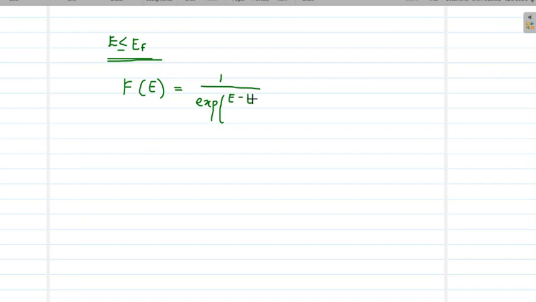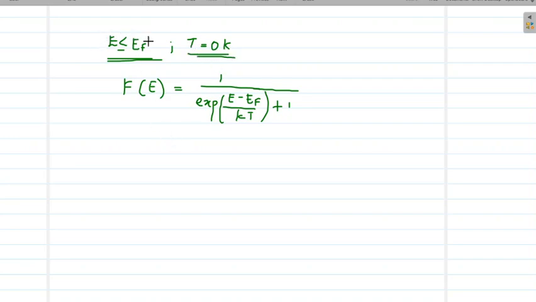So if E is less than or equal to EF, then we know f of E is given by 1 by exponential E minus EF by KT plus 1, and temperature is absolute 0 Kelvin.